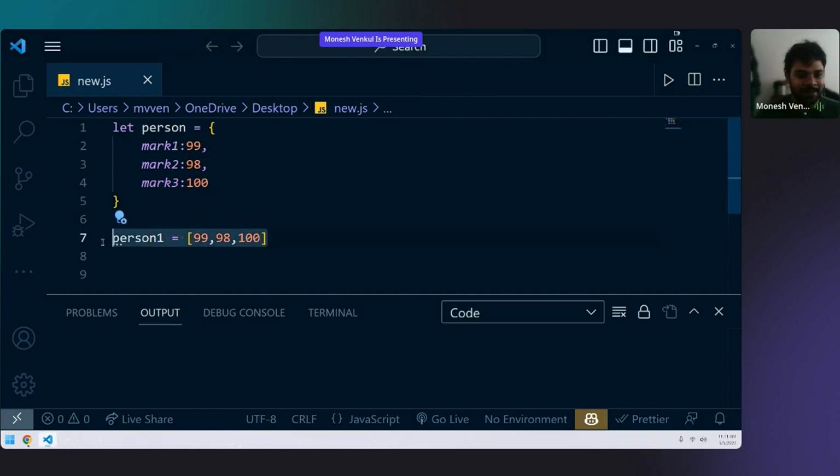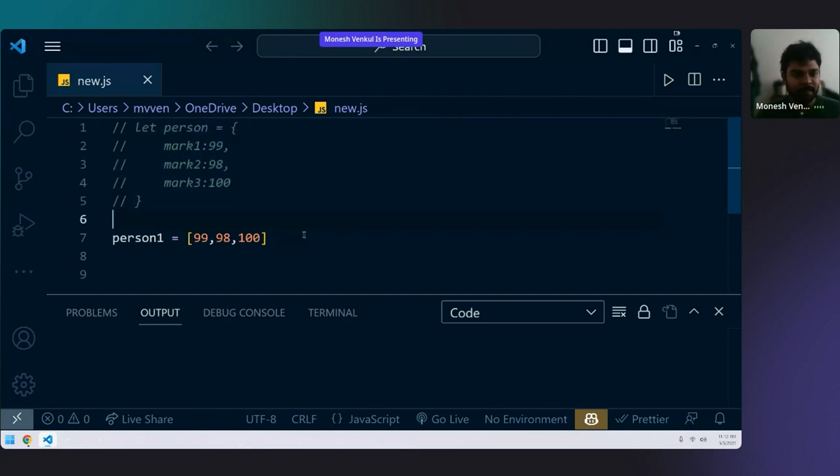So again, one more time, I'm explaining. Only those who have not understood the object, message me. Anyone who has not understood the object for the first time, message me in the chat. Now let's comment this out. In this, how do you know which is the first mark, which is the second mark, and which is the third mark? You can also answer me, Deepika, or anyone who has not understood, answer me in the chat.